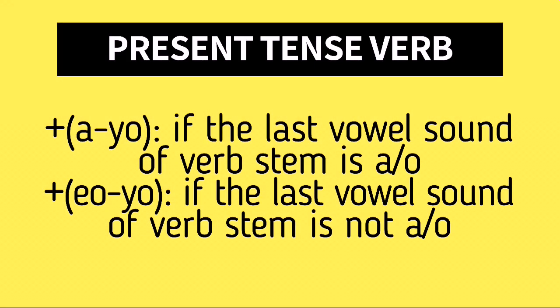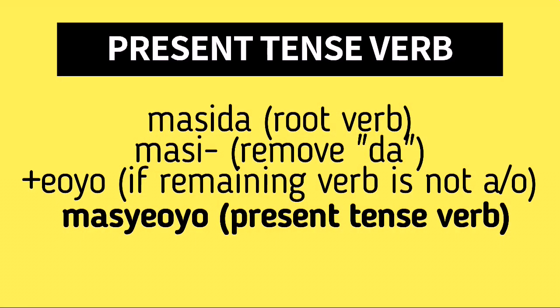The rule is, if the last vowel sound of the verb stem is a or o, we will be adding ayo. But if it is not a or o, we will add oyo. And that is the reason why we added oyo to masi. And we formed 마셔요, which is the present tense verb of masida.